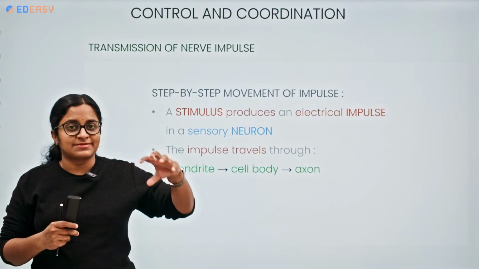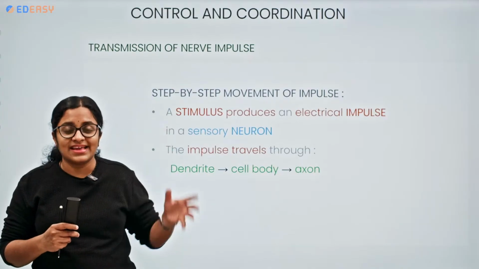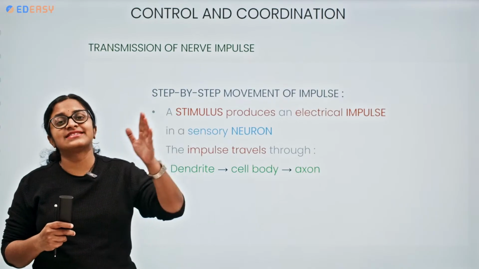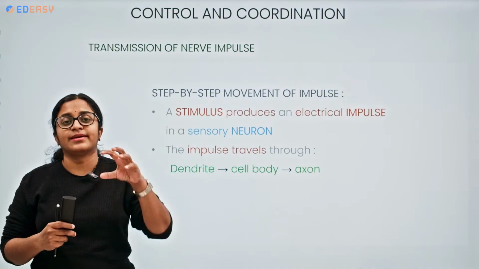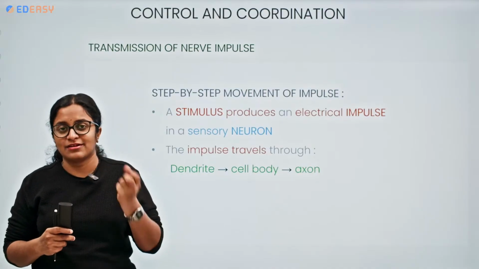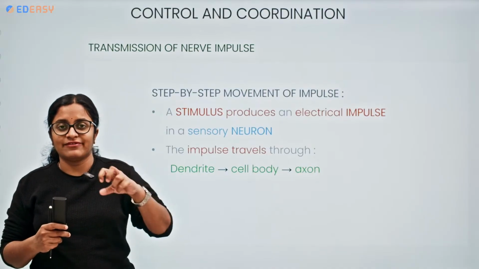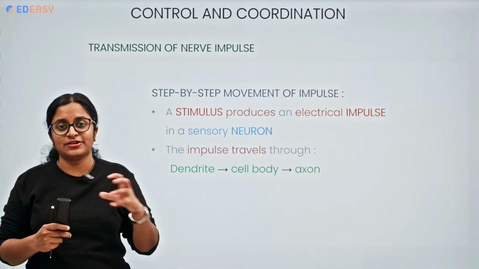After that, what happens? The brain or the spinal cord analyzes, interprets, and takes the decisions. Now it sends the information to the motor neuron. The motor neuron acts on the effector. It might be a muscle or gland. The motor neuron gives impulses to the effector, and the effector now produces a response.